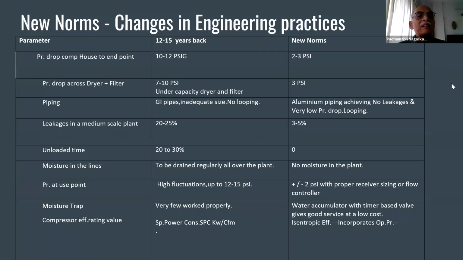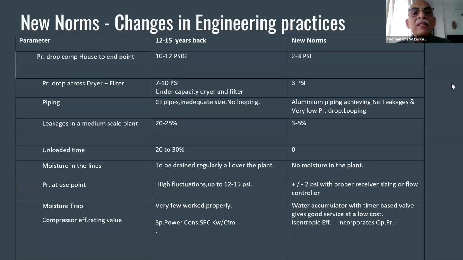Now the next point is piping. The general practice earlier was to use GI piping. It had inadequate sizing. Suppose you have a factory having 50 HP, there is expansion, there is a 1-inch line. People used to extend that 1-inch line. Then they were not looping also. But now, with the new norms, we use aluminum piping, achieving very low pressure drop. Virtually there is no leakage, and looping is definitely a new norm with all new piping.